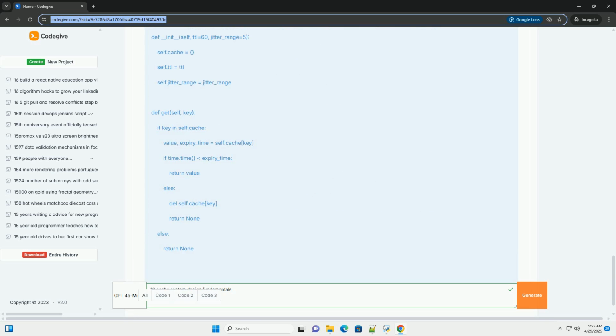Stale-while-revalidate: serve the stale data from the cache while asynchronously refreshing it in the background. This improves responsiveness. Code example, cache jitter.